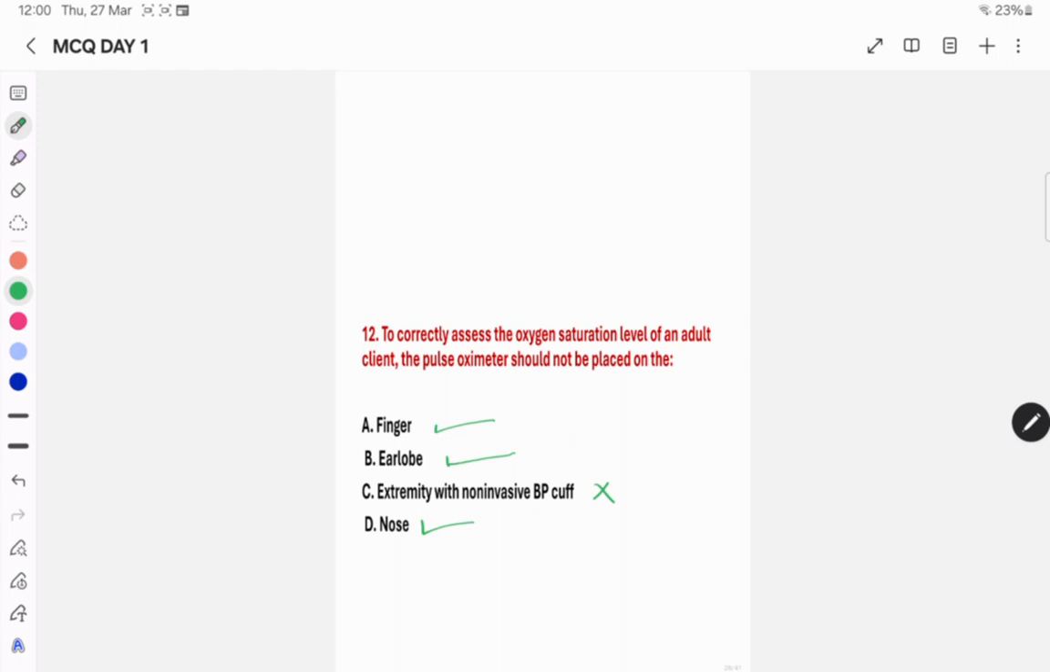So in this particular question, which one is the right answer? Option number C. So please do focus on the question. Here they asked about should not. They mentioned should not be placed. We should not place it, so option C, the extremity with a non-invasive BP cuff, is the right answer.